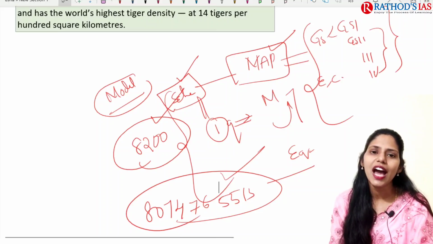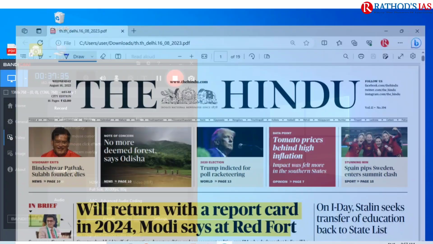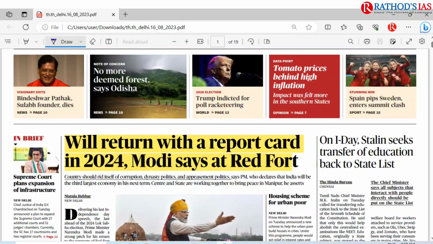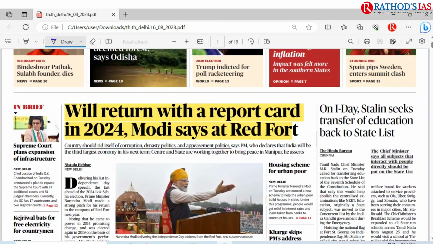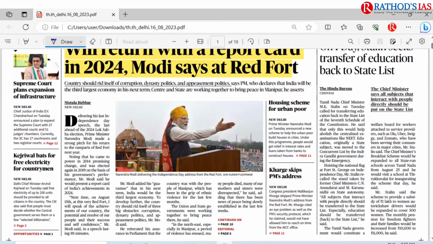Okay. So now let us try to see today's Hindu newspaper PDF. So this is our today's Hindu. So the first topic is 'Will return with a report card in 2024, Modi says at Red Fort.' This article is talking about our Prime Minister's Independence Day speech. So I said about the important highlights.